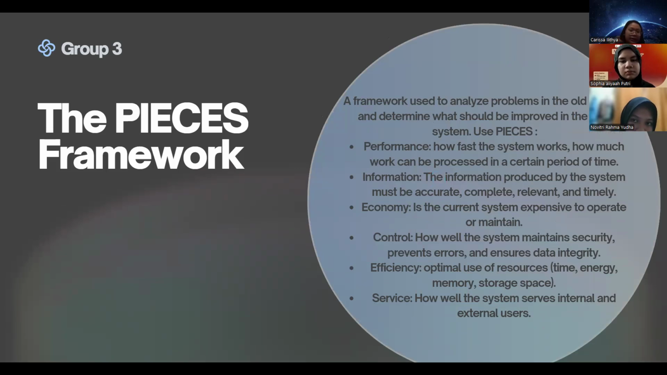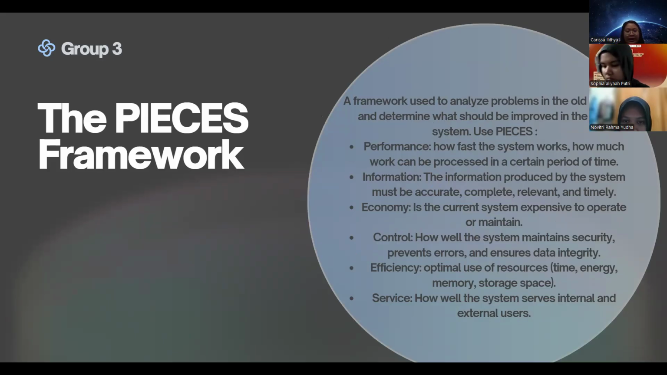I will present the next material. The material is about the PISCES framework. So, what is the PISCES framework? It is a framework used to analyze the problems in the old system and determine what should be improved in the new system. So, we will use PISCES to improve the system.